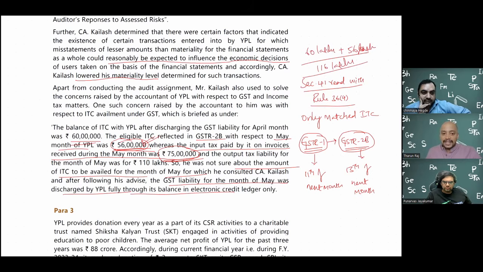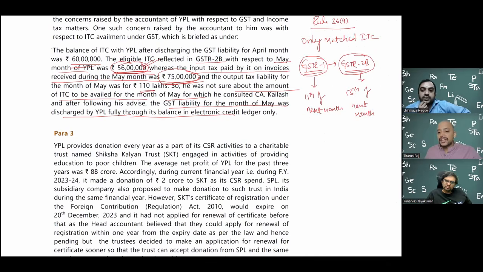So therefore 116 lakhs is the input tax credit available. Their payable is 110, I think. Yes, their liability is 110. So their question is: sir, I have 116 lakhs, so I need to pay 110 lakhs, can I use my electronic credit ledger fully? Now, again, there is one more rule which has restricted this. Rule 86B. This is not crime, sir, this is cruel. I'll tell you what cruel in this.